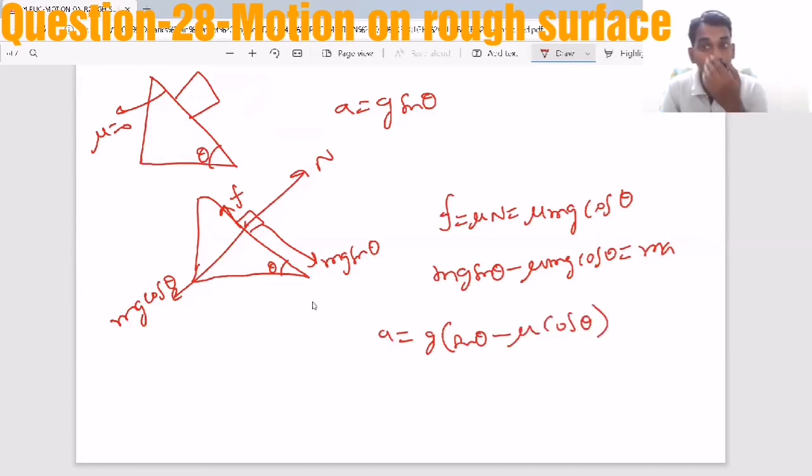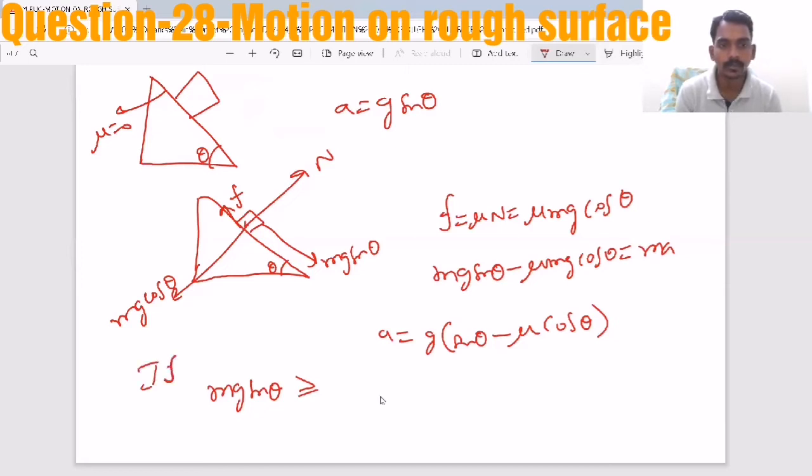But this is possible only when mg sin theta is greater than or equal to limiting friction. So that means mg sin theta should be greater than or equal to mu mg cos theta.